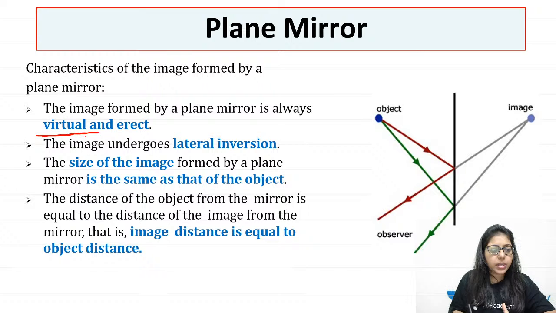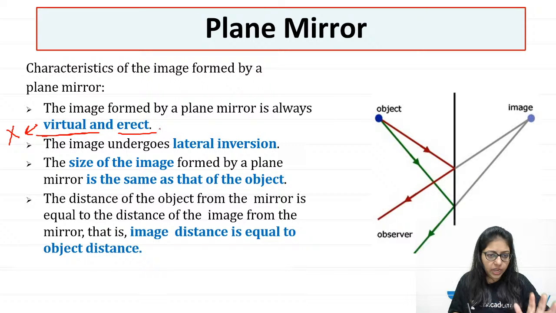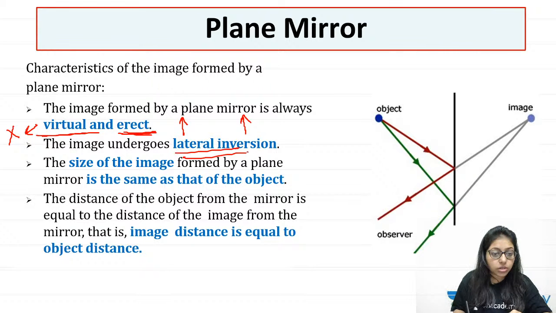We have the image which is virtual. That means we cannot obtain it on a screen. And it is erect, that means it is upright. Your head is up, toe down. If this is the object, the image will also be like that. Then it undergoes lateral inversion, which means right becomes left and left becomes right.